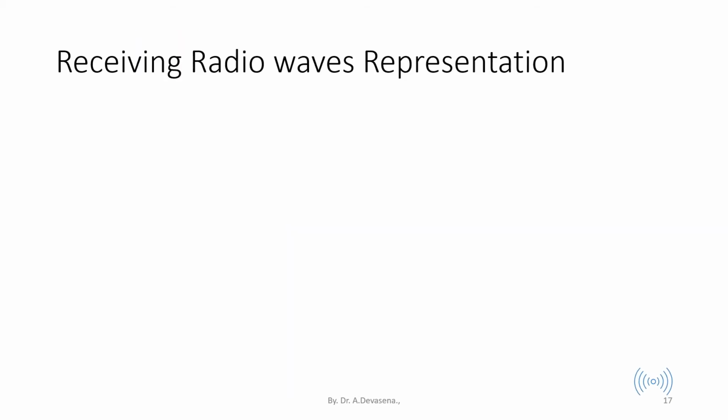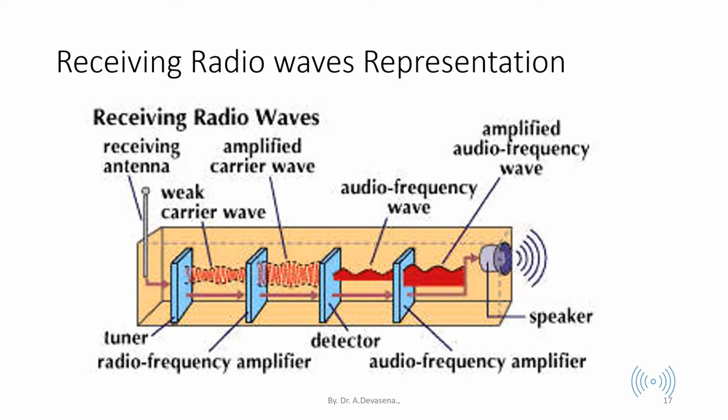Receiving radio waves representation is shown here. The receiving antenna receives the electromagnetic wave that is being transmitted from the transmitter side. With the help of decoder, demodulator, the electromagnetic wave is converted into the original sound wave, and that is the audio frequency wave.